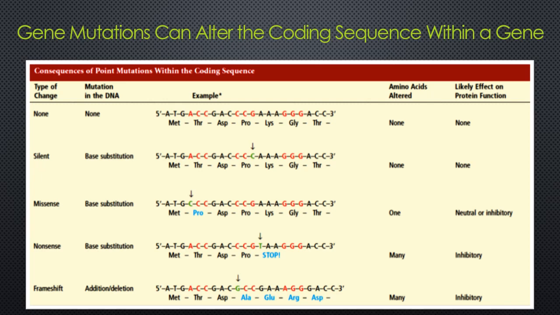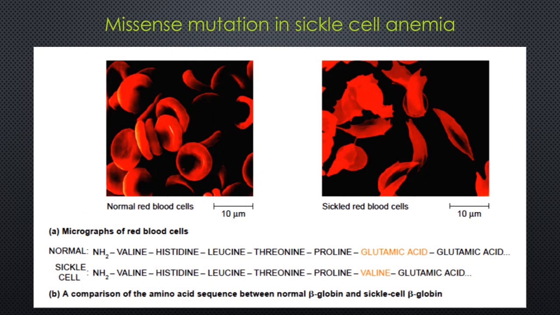Now we come back to the sickle cell anemia example. This single amino acid substitution alters the structure and function of the hemoglobin protein. One consequence of this alteration is that the red blood cells assume a sickle shape under conditions of low oxygen.